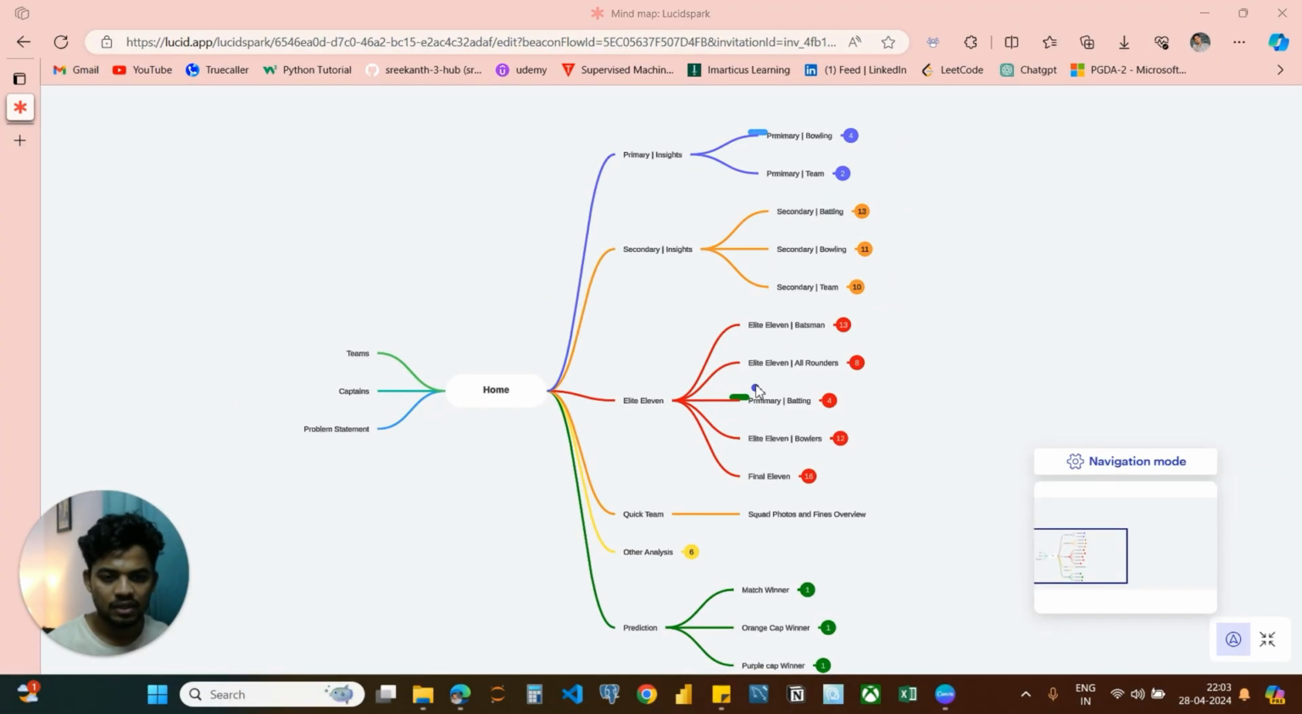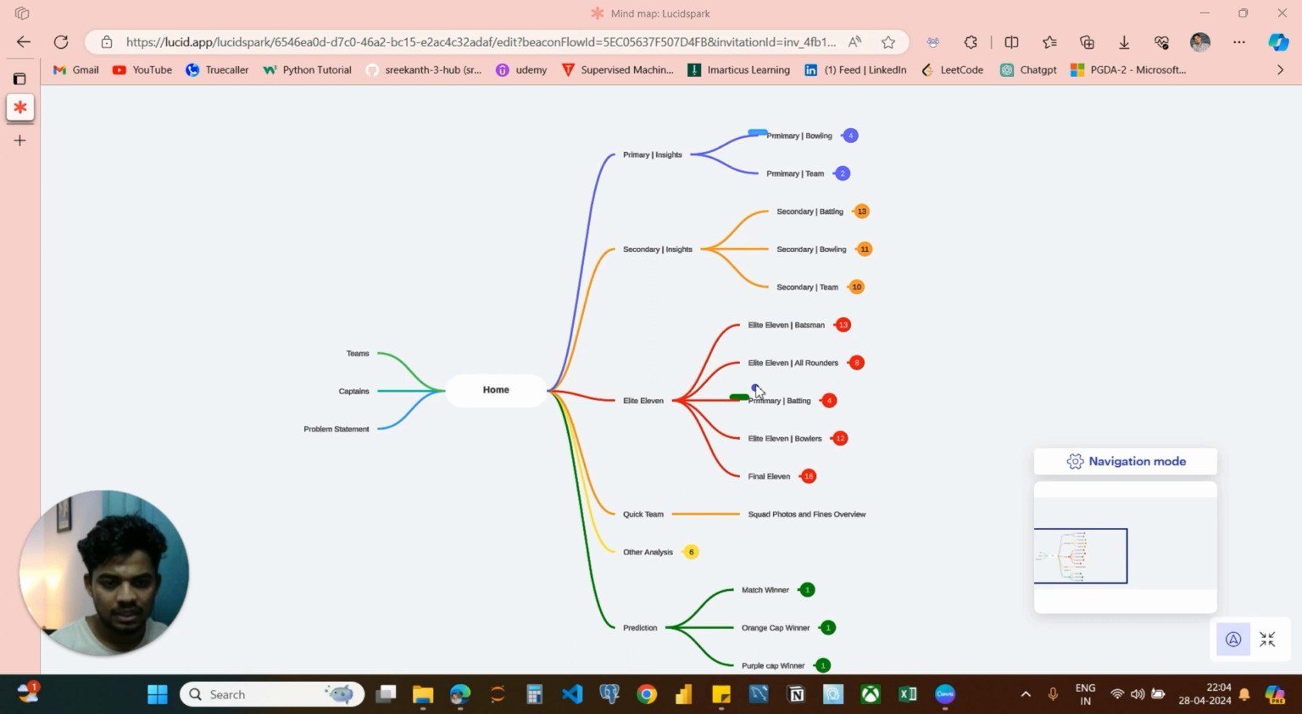Let's take a tour of the dashboard overview. Starting with the home page, here we can explore teams, captains, and the problem statement. On the other side, you'll find 6 categories: primary insights, secondary insights, best 11, and other predictions. In the primary insights category, there are 3 dashboards: batting, bowling, and team insights.